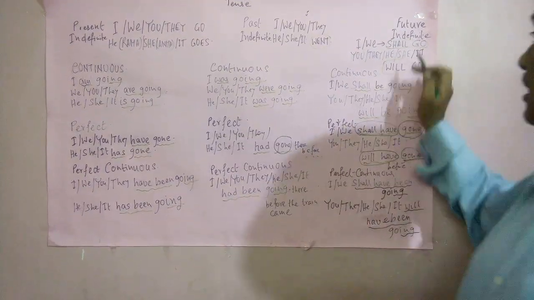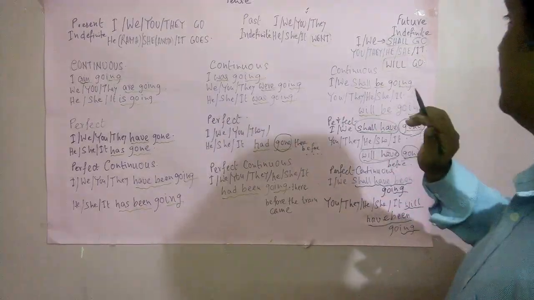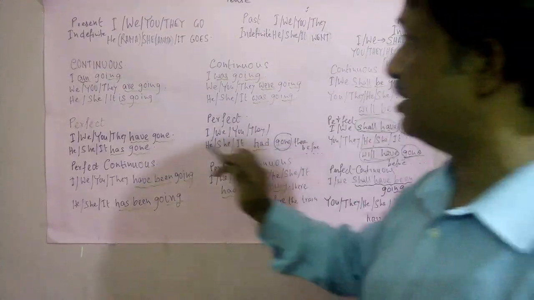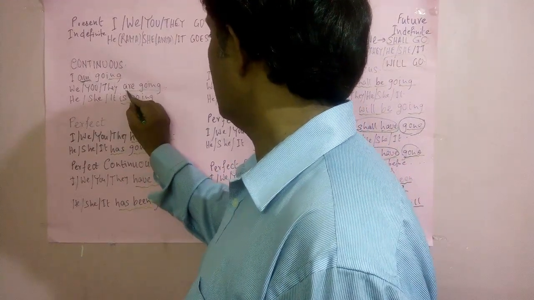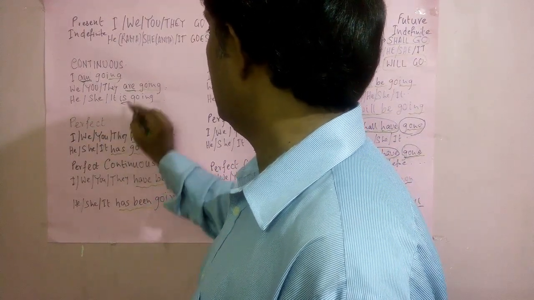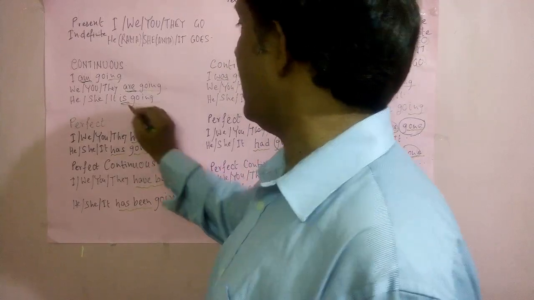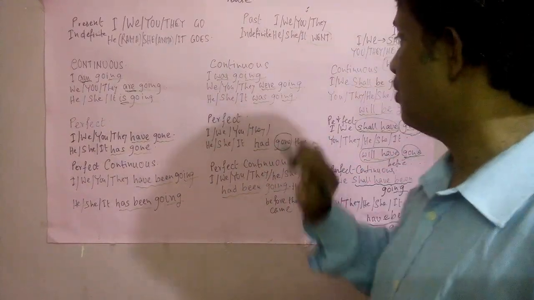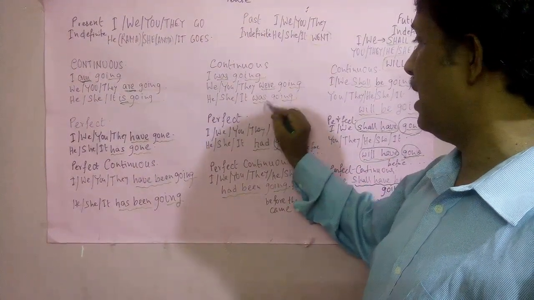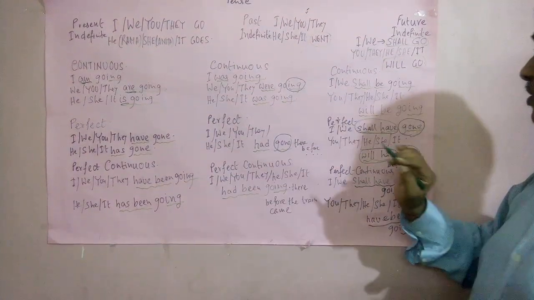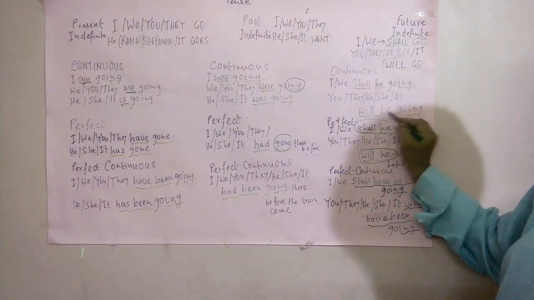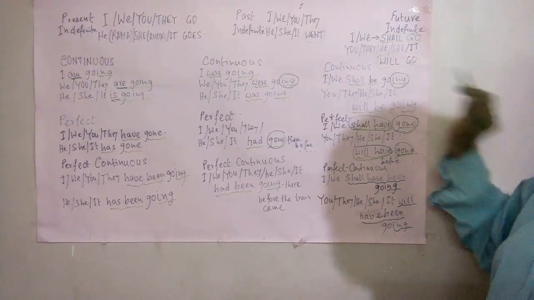That is the difference. Here present, past and future continuous tense. What is that? Present continuous tense, am, is, are and ing with the verb. Past continuous tense, was or were and ing with the verb. Future continuous tense, that is shall be or will be and ing with the verb.